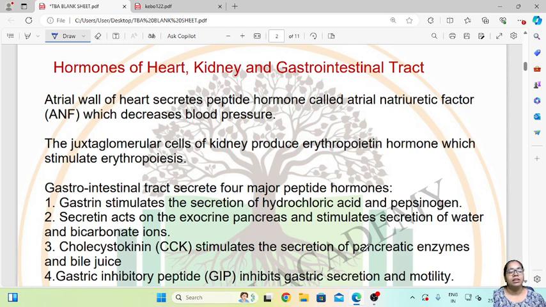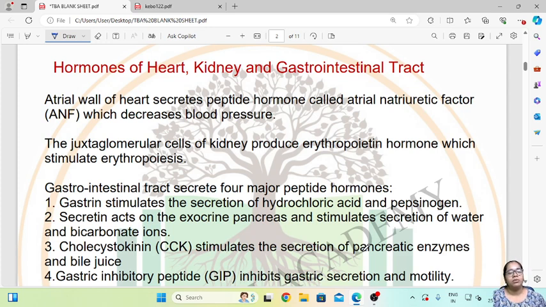Then let us move to the kidney. In the kidney, the juxtaglomerular cells of the kidney produce erythropoietin hormone, which stimulates erythropoiesis. So this is a hormone which the kidneys will secrete, which will help in the stimulation of erythropoiesis.